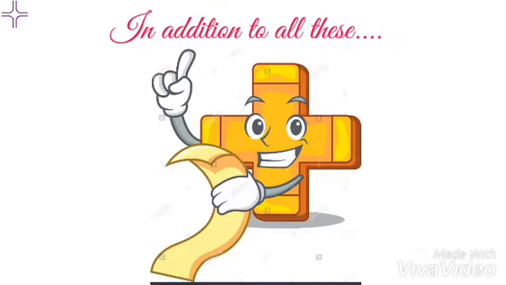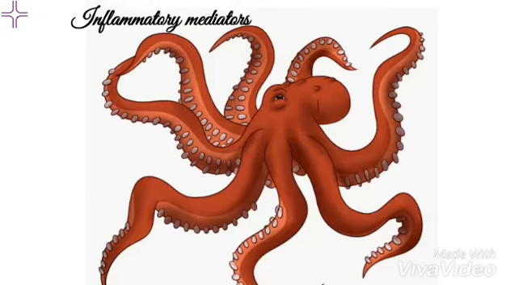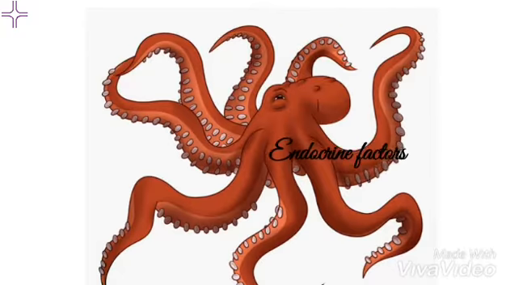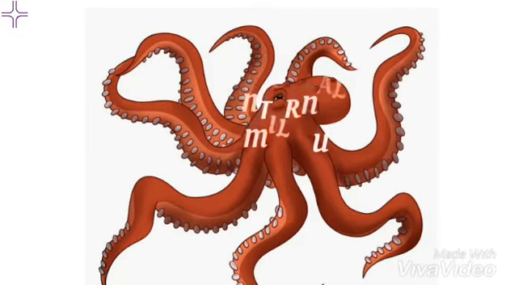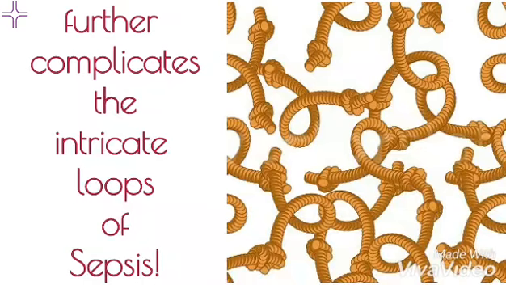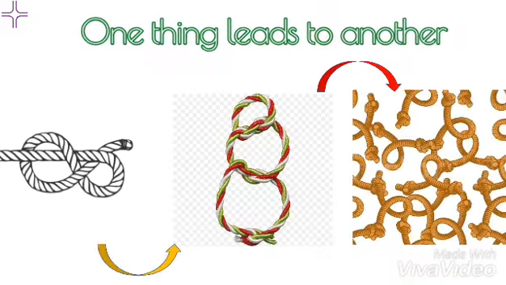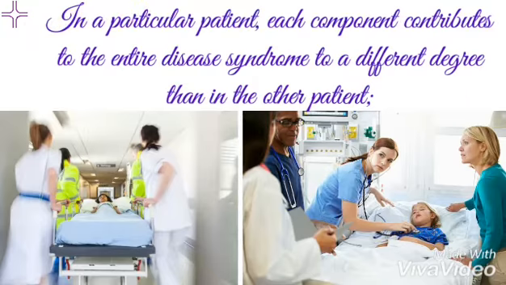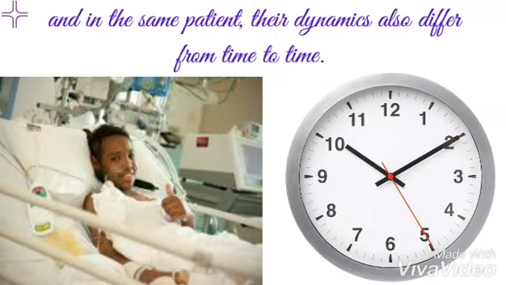In addition to all these, the presence of microbial components, inflammatory mediators, tissue ischemia, lactic acidosis, mitochondrial dysfunction, and endocrine factors, etc., in the internal milieu all at the same time further complicates the intricate loops of sepsis. One thing leads to another, and the resultant effect will be an exponential disarray of the internal milieu, which may cause death. In a particular patient, each component contributes to the entire disease syndrome to a different degree than in the other patient, and in the same patient, the dynamics also differ from time to time.